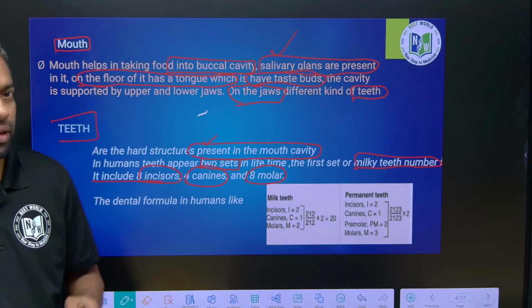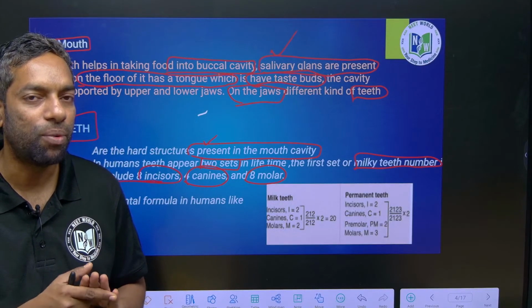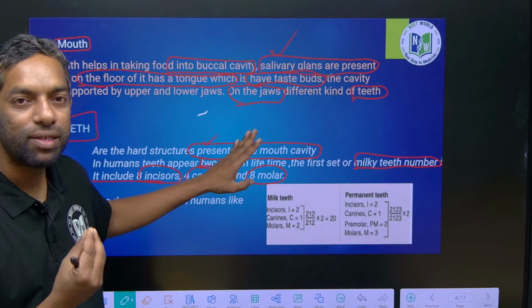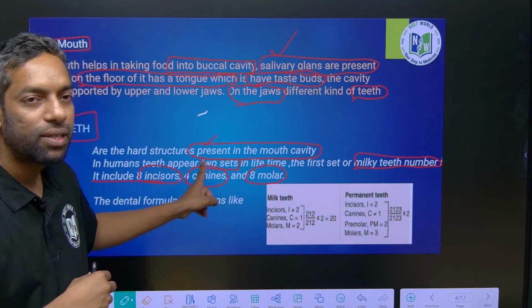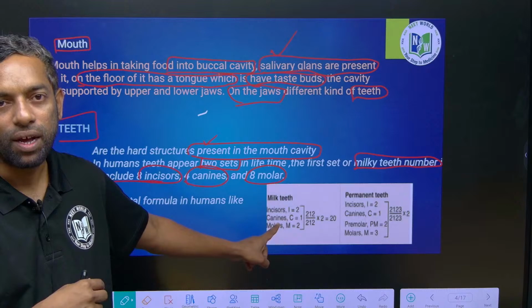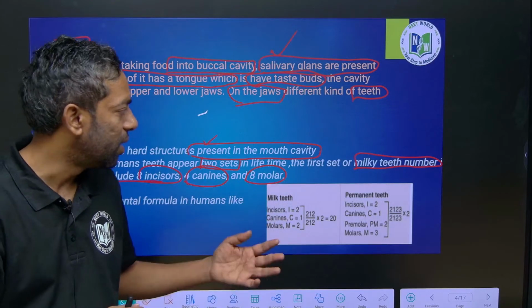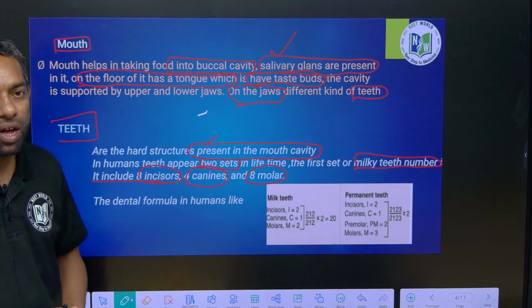I told you there are 4 types of teeth: incisors, canines, premolars, and molars. But in the milky or primary teeth of a child, the first teeth are incisors, canines, and molars, guys. Premolars are absent in the milky teeth.